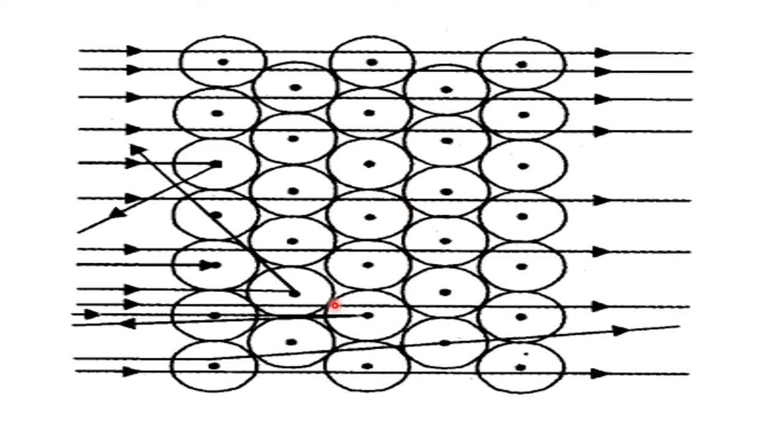When alpha rays are allowed to fall on gold atoms, he found three observations. Observation number one: most of the alpha particles went straight, without any deflection, without any deviation. The second observation was that a few alpha particles showed deflection. They came and went somewhere else, scattered here and there.